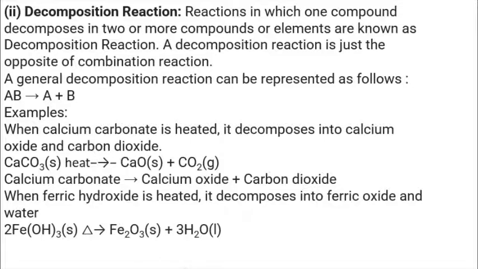Decomposition reaction. Decomposition reaction is just the opposite of combination reaction. Here only one compound is involved in the chemical reaction. That means it acts as a reactant and it decomposes, or breaks into 2 or more compounds or elements as products. That is called a decomposition reaction. So here only one compound AB acts as a reactant, and it gives more than one compound, A plus B.